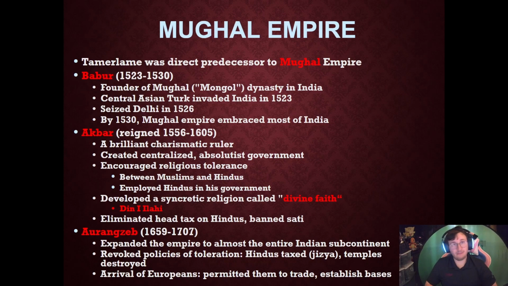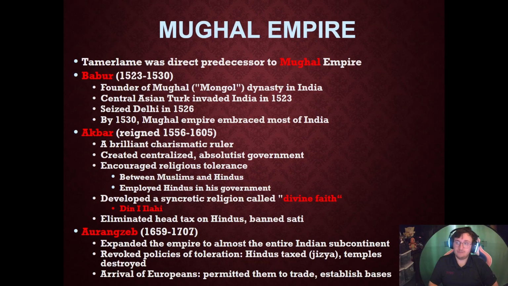Now, like most leaders, he dies, right? And the next major one is going to be his grandson, Aurangzeb, who's going to basically do the exact opposite of his grandfather. He will expand the empire, but he's going to revoke all the policies of toleration. He's going to reinstate the head tax, or the jizya. He's going to destroy Hindu temples. Now, the reason he's doing this is he's a devout Muslim who doesn't go along with the toleration and the syncretism of Islam.